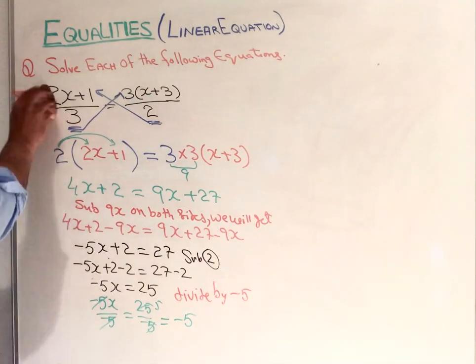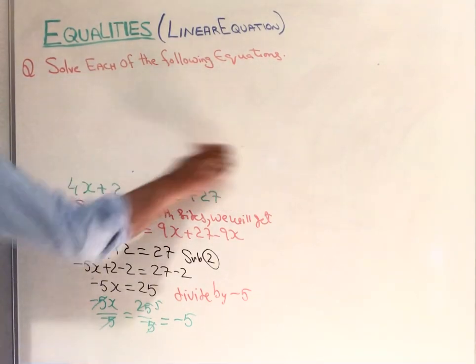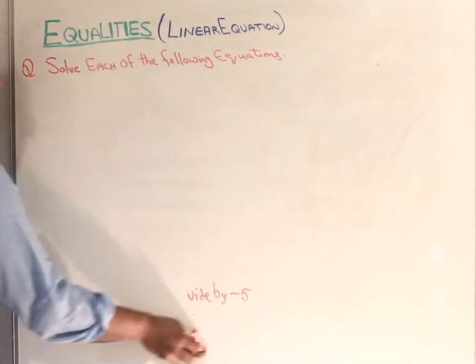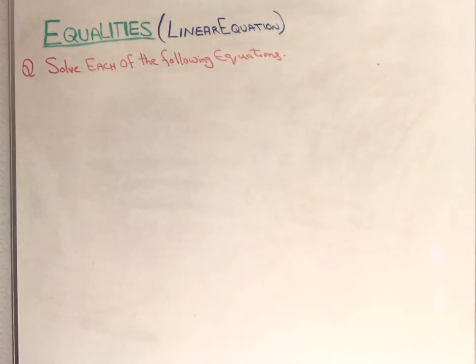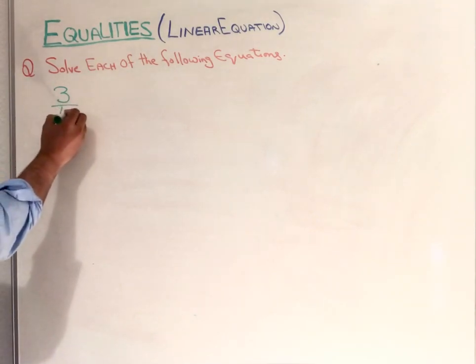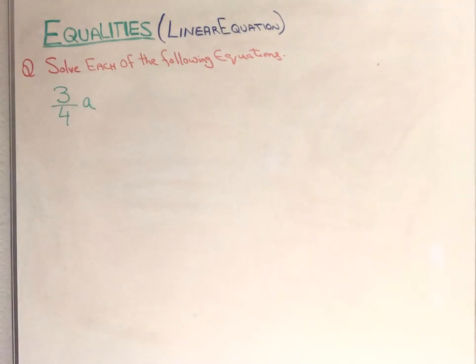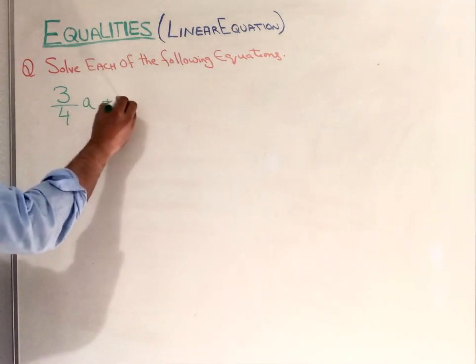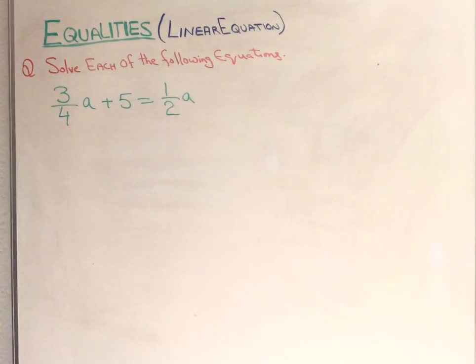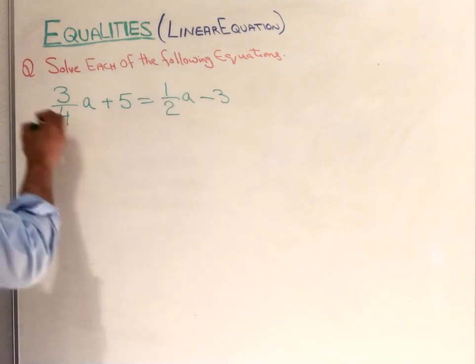So I can give you a little work so you can try to solve by yourself. I will write it here. The first one: 3 over 4a plus 5 equals 1 over 2a minus 3.